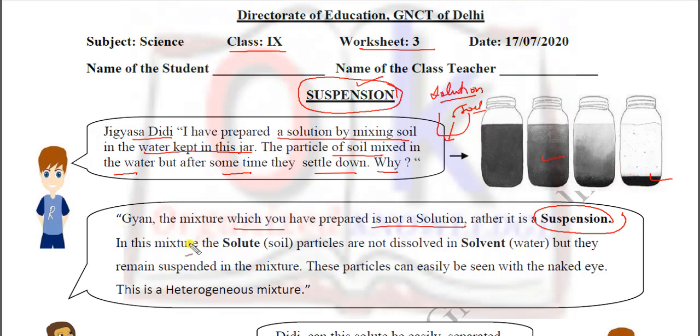It means it is a suspension, not a solution. And in this mixture, what is solute? Solute is soil particles, which are not dissolved in the solvent. And what is solvent? Solvent is water, but the particles remain suspended in the mixture. These particles can easily be seen with the naked eyes. Okay, you can easily see the soil, and so it's a heterogeneous mixture. So ये कैसा mixture है? It is a heterogeneous mixture.